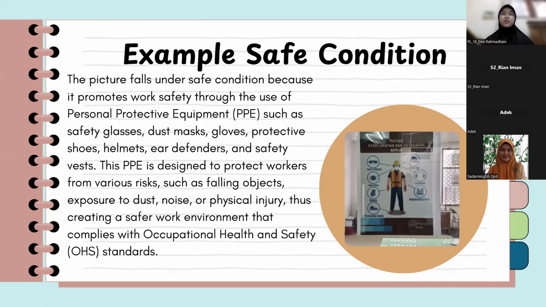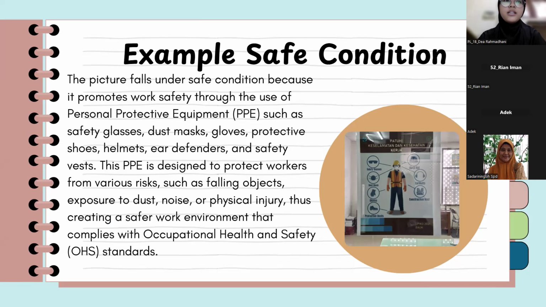The second example of safe condition is the picture. It falls under safe condition because it promotes work safety through the use of personal protective equipment (PPE), such as safety glasses, gas masks, gloves, protective shoes, helmets, ear defenders, and safety vests.